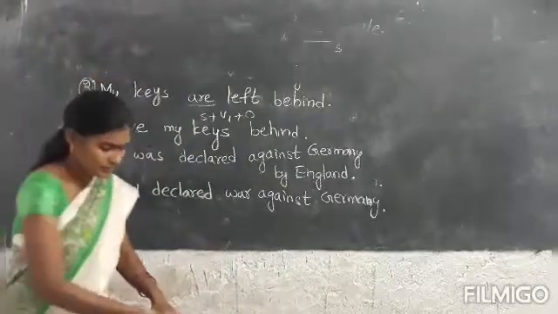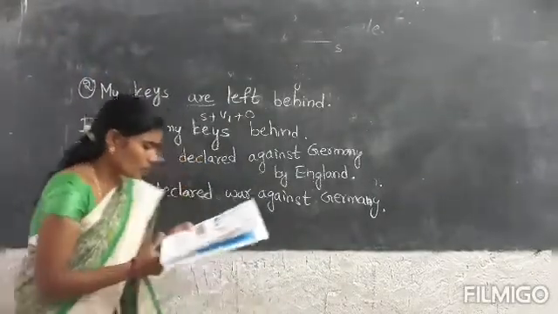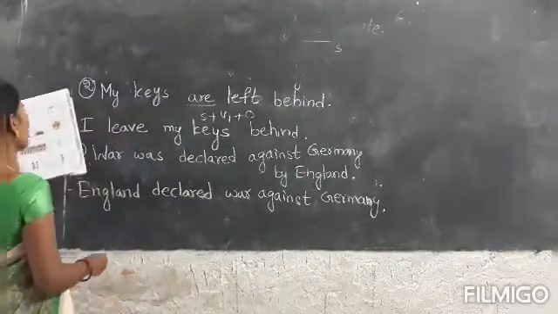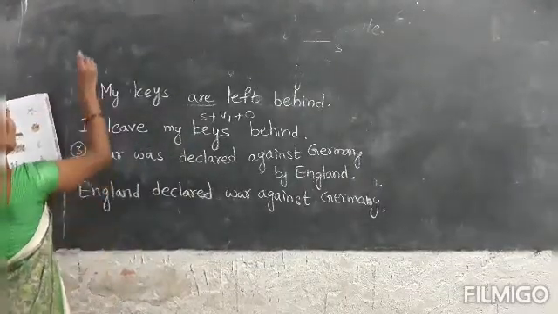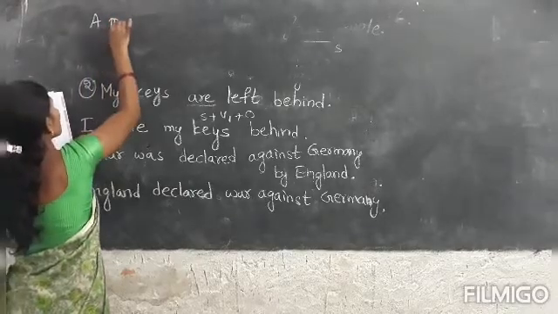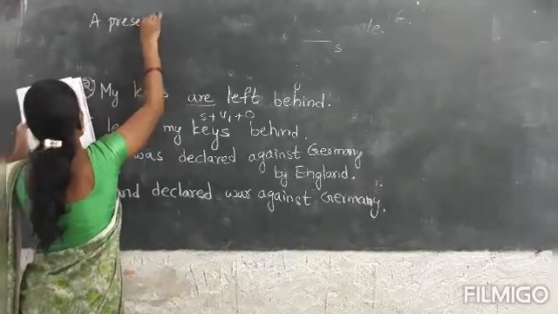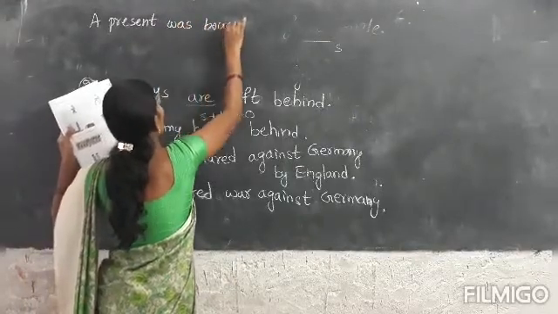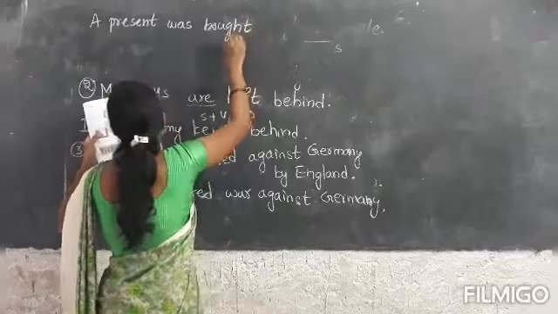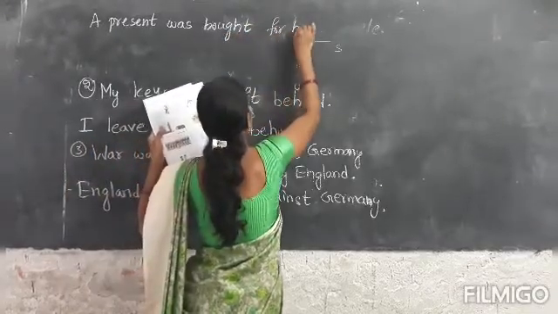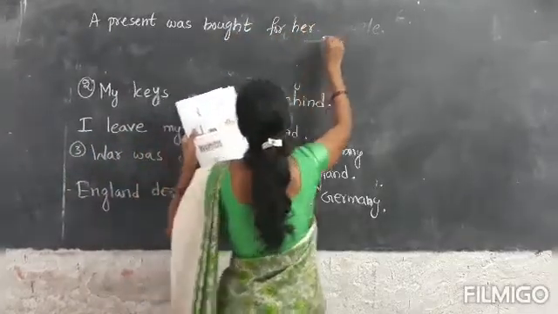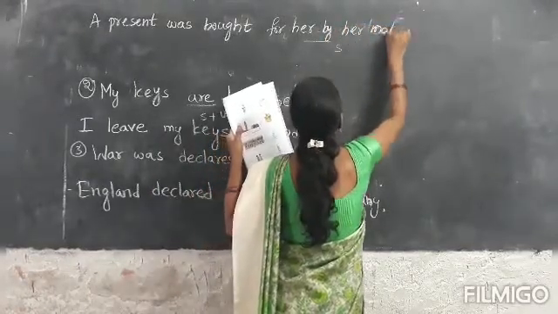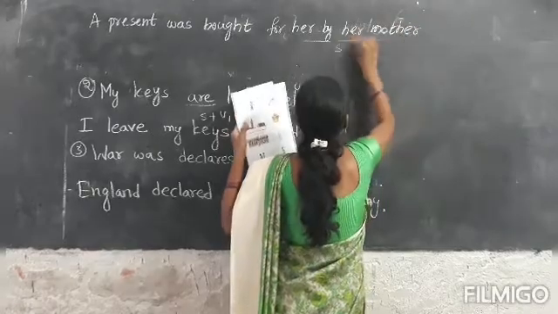Next, a present was bought for her by her mother. Her mother is the subject here.